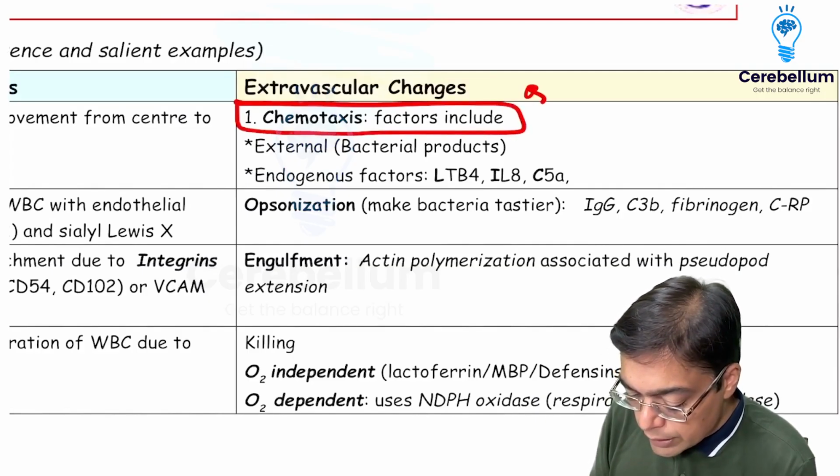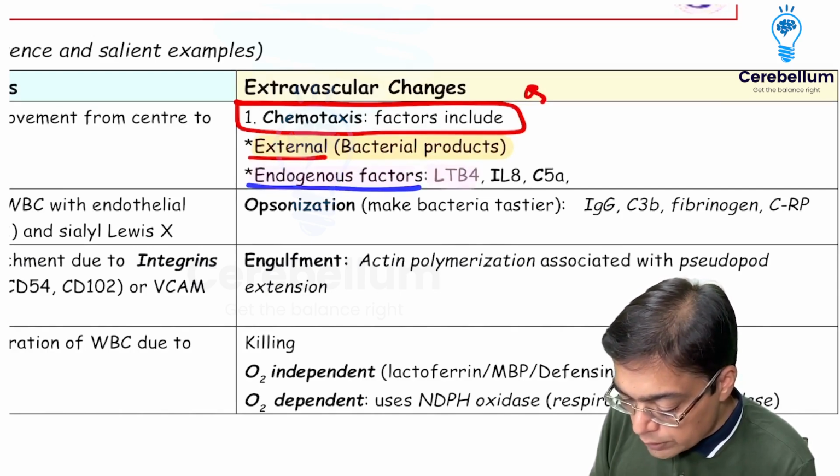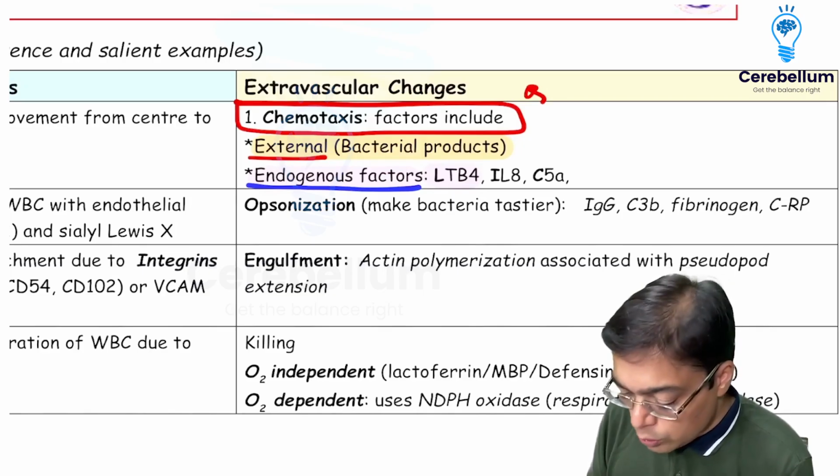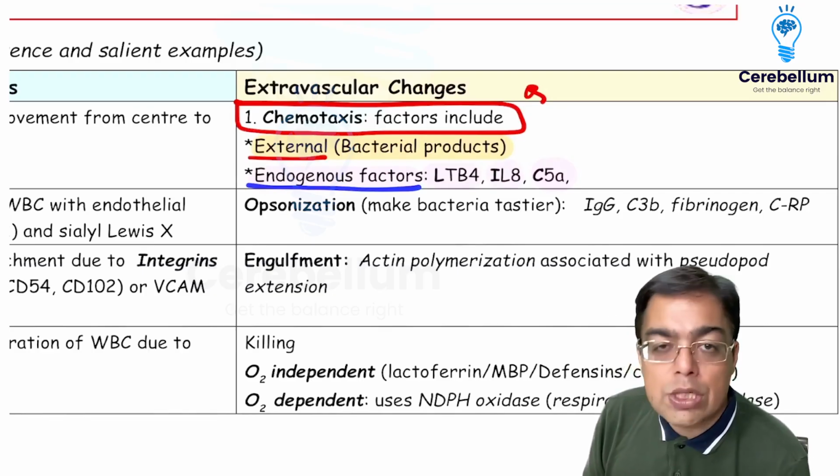Majority of the chemotactic chemicals are going to be endogenous in nature, but one powerful exogenous chemical that you have to remember over here is going to be what is given the name of bacterial product, right? So endogenous chemicals are going to be including leukotriene B4, you're going to be having interleukin 8 and you're going to be having complement 5A protein, which are going to be responsible for attracting the white blood cells at the site of inflammation.